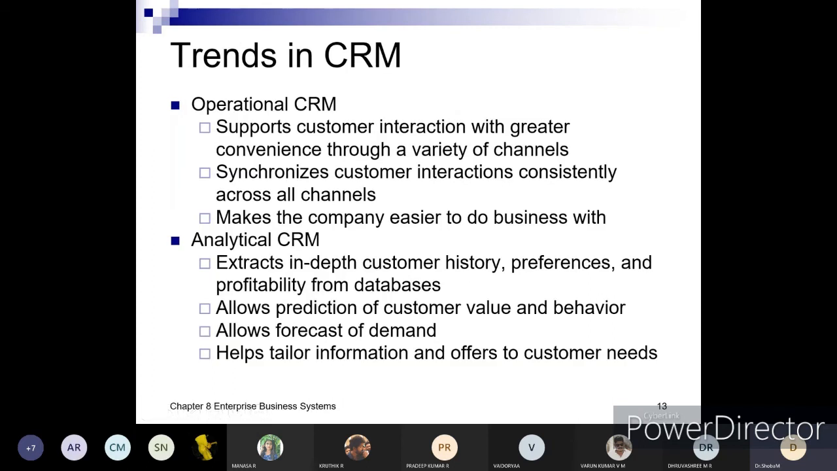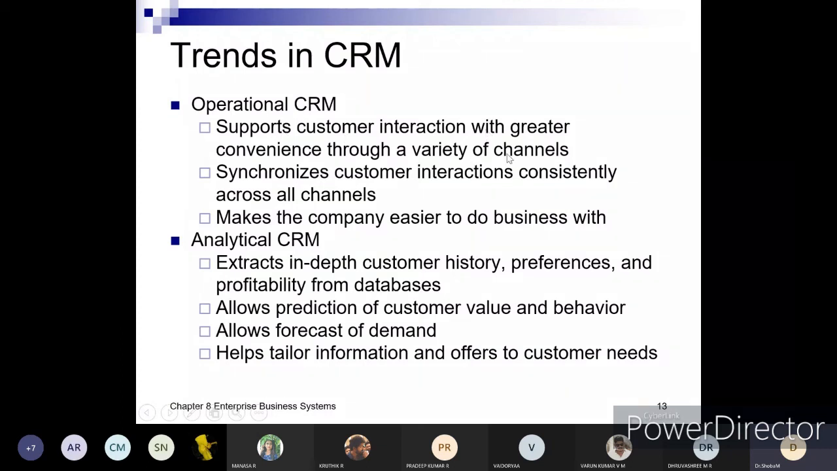Moving next, first we saw the 3 phases of CRM. Next we saw what are the benefits of CRM. Next we saw the possible failures of CRM, and next we will see the trends in CRM. Okay, what are the trends in CRM? So the trends are operational CRM. So what is operational CRM? It supports customer interaction with greater convenience through a variety of channels.